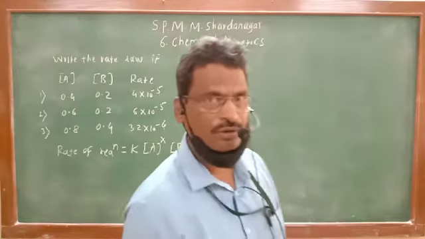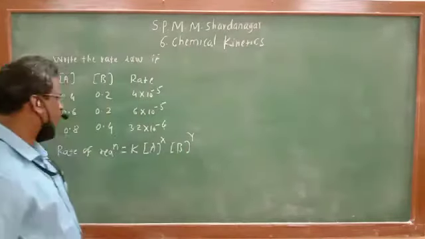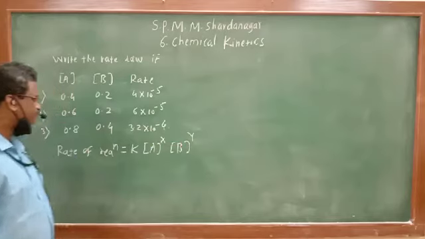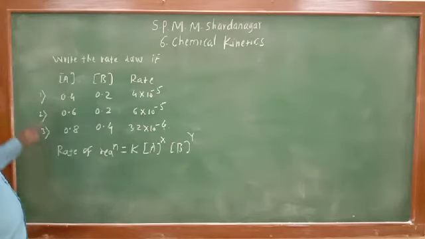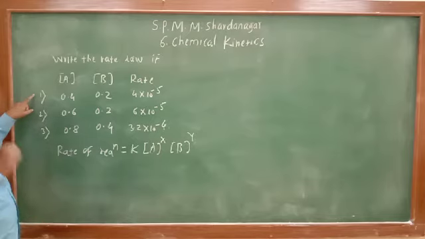So here we have to derive the rate law, which means we have to find out the value of X and the value of Y. From the first equation and second equation, these are two values of data. If we divide 2 by 1, we can calculate the value of X. And once the value of X is known, we can calculate the value of Y. So let us see it one by one.